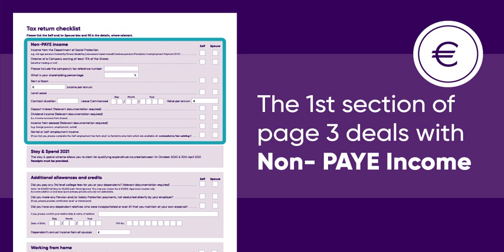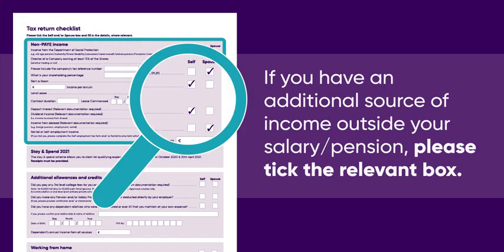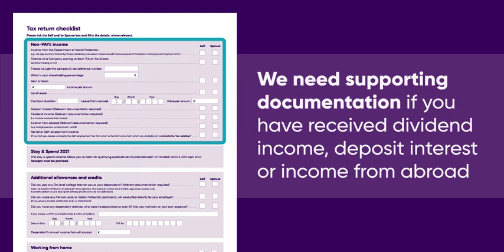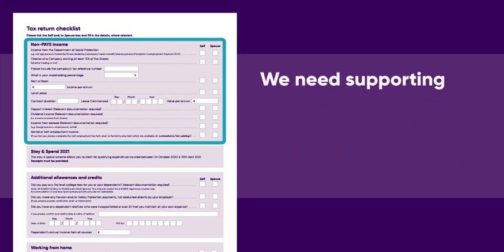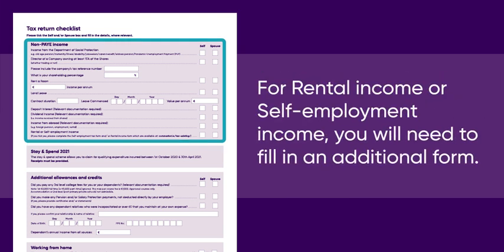The first section of this page deals with non-PAYE income. If you have an additional source of income outside of your salary or pension, please tick the relevant box. If you received dividend income, deposit interest, or income from abroad, we will require supporting documentation to correctly treat this in your tax return. If you are in receipt of rental income or self-employed income, you will need to fill in an additional form and watch another short video with details on how to complete same.